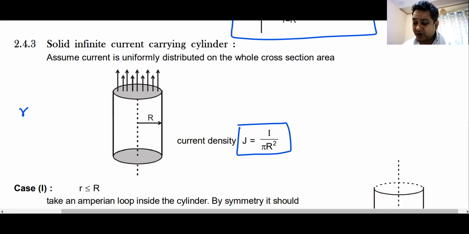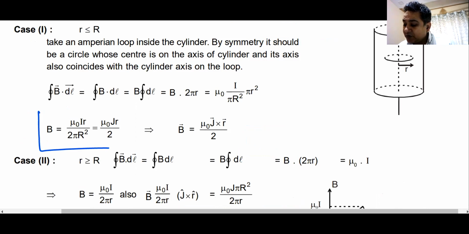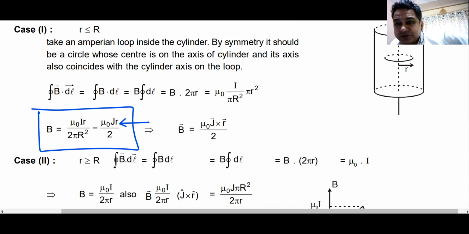How do you find this out? You have to find it for r smaller than capital R being the radius, and r greater than or equal to capital R. Remember, when small r becomes equal to capital R, your answer should come the same in both cases, whether you do it with the inside formula or the outside formula. You remember this? Yes, sir. What is the answer for r smaller than the radius of the circle? Remember, this is the answer, mu naught j r by 2. It is directly proportional to r. Do you remember this? You don't remember this? Note this down.